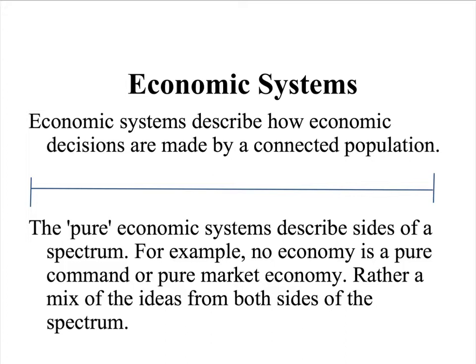For example, if we put the market economy on one end of the spectrum and we put the command economy on the other end of the spectrum, most economies lie fairly close in the middle. We wouldn't call them pure command or pure market, but rather they describe ideals. A complete market system means that there's no government intervention, and a pure command economy means the government is in control of all of the natural resources and all of the production decisions made within that economy.